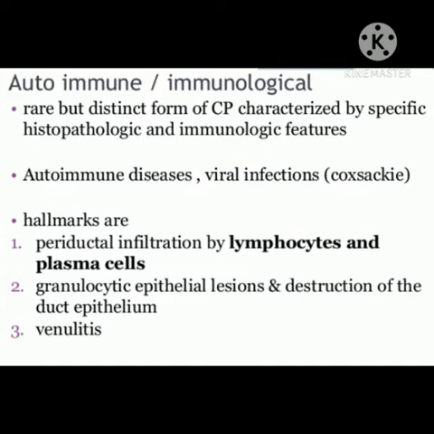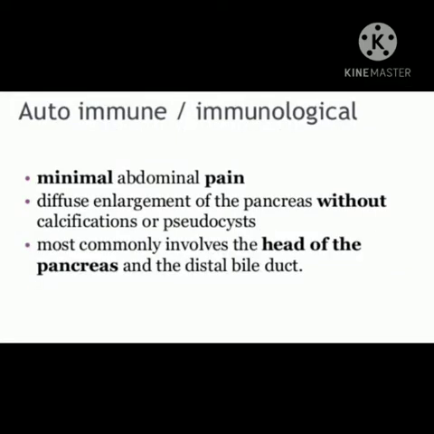Autoimmune or immunological: a rare but distinct form of CP characterized by specific histopathologic and immunological features. Associated with autoimmune disease and viral disease. Hallmarks are periductal infiltration by lymphocytes and plasma cells, granulocytic epithelial lesion and destruction of the duct epithelium. There is minimal abdominal pain, with diffuse enlargement of the pancreas without calcification or pseudocysts.